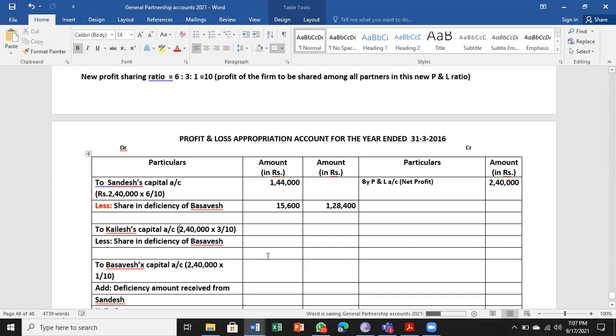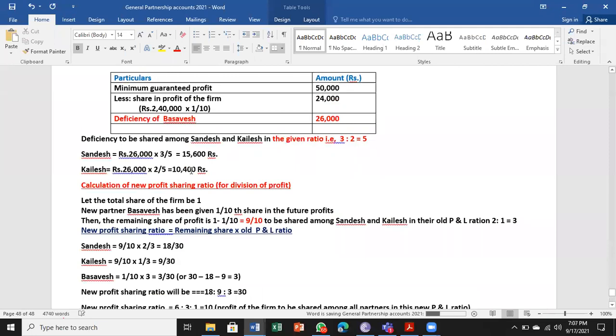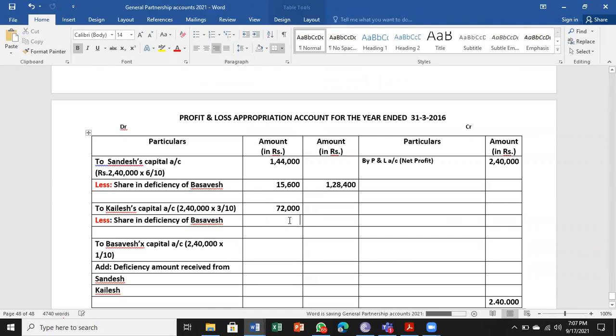Next, Kailash. How much is he going to get? 2,40,000 into 3 by 10, as per the new ratio, is 72,000. Next, less the share of Basavesh's deficiency, that is 10,400. If you deduct, it is 61,600. Yes, 61,600, very good.